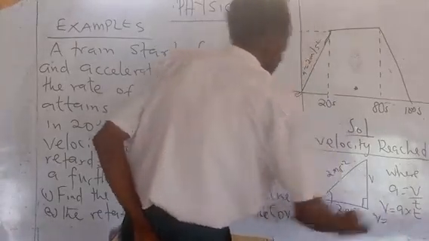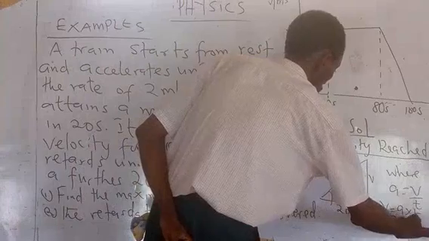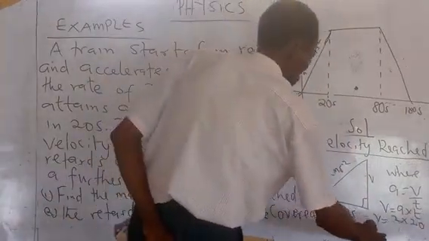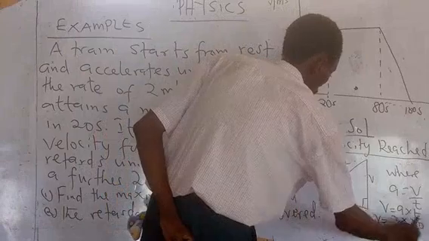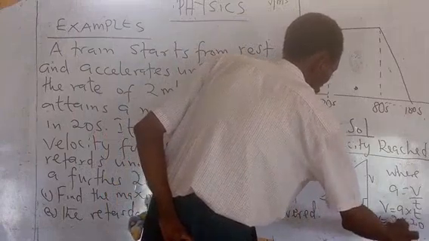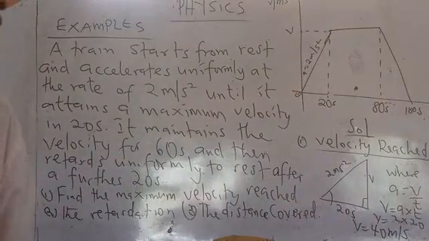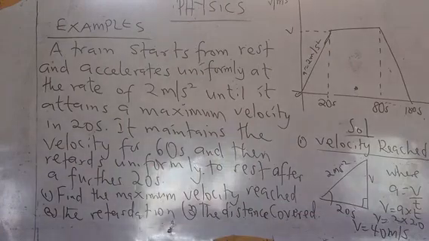Your velocity will be 20 times 2. So the velocity will give us 40 meters per second. Acceleration times time gives you 40 meters per second. I want to believe that is taken.